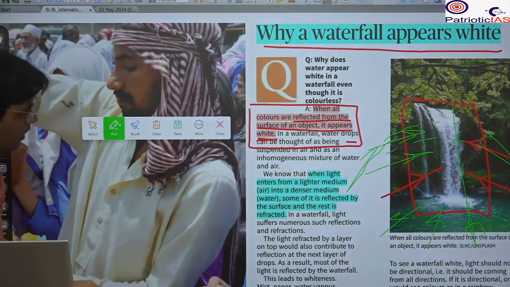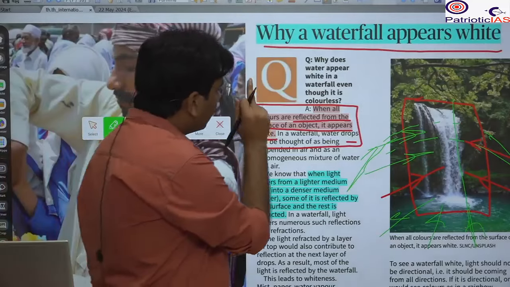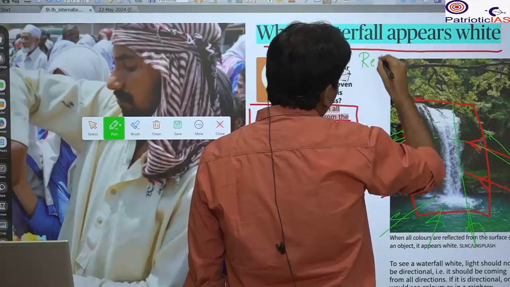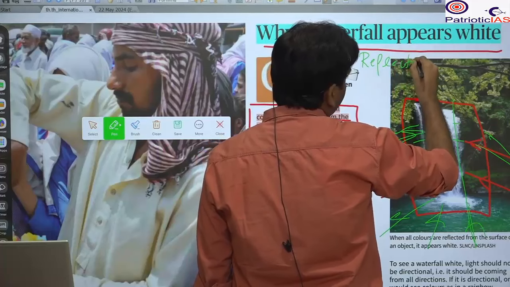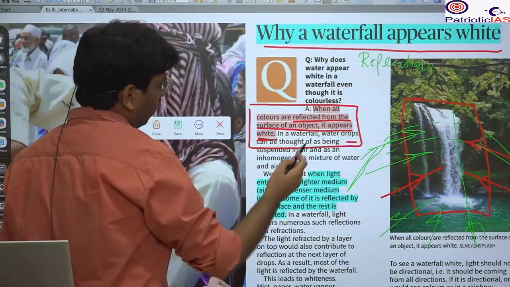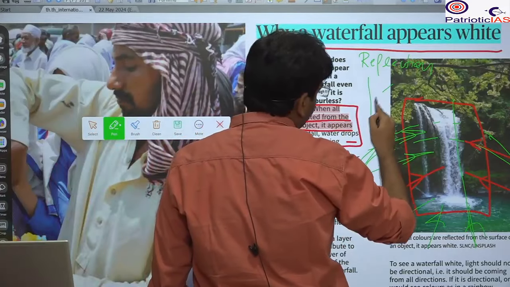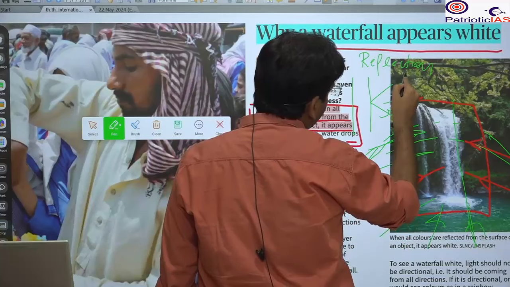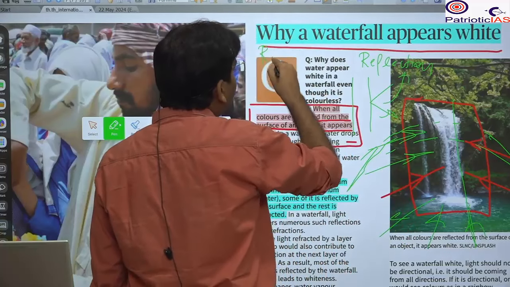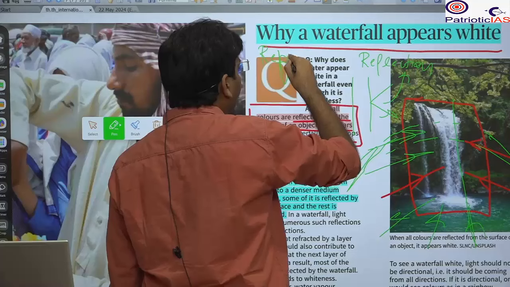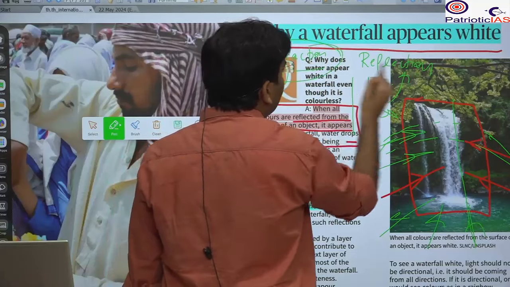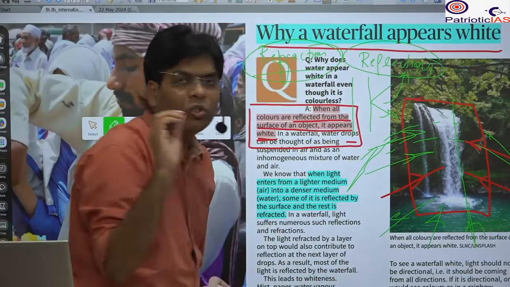So please remember, this is reflection and refraction. One is reflection. What is reflection? Reflection is when the light is coming and not entering into the medium. And the other is refraction. Please remember these two words. They are similar, but there is a huge difference.